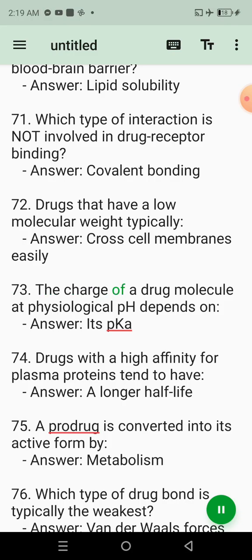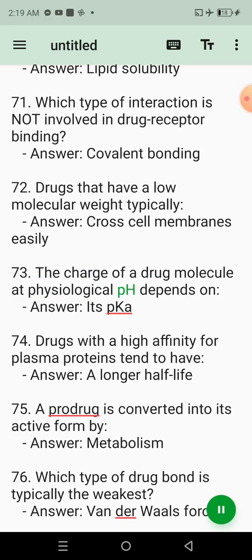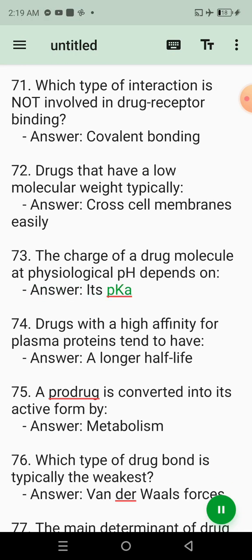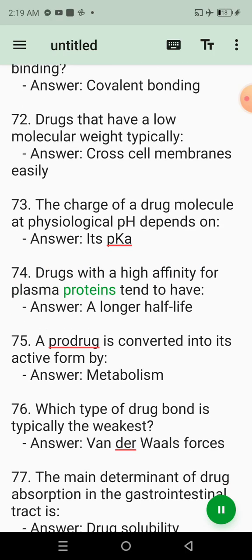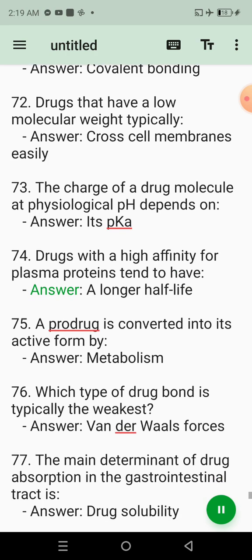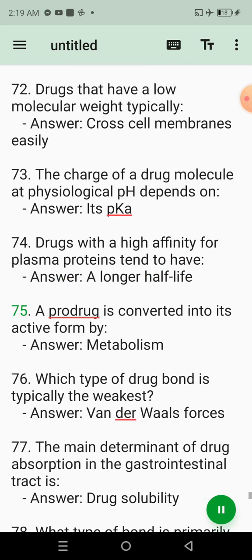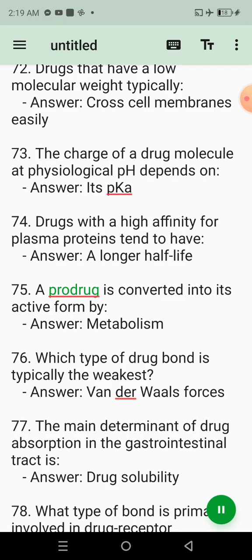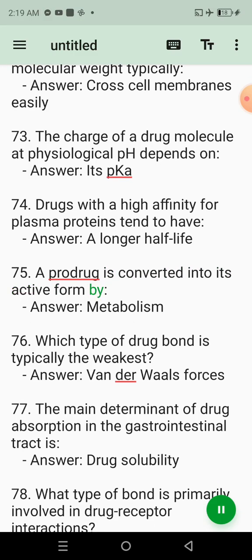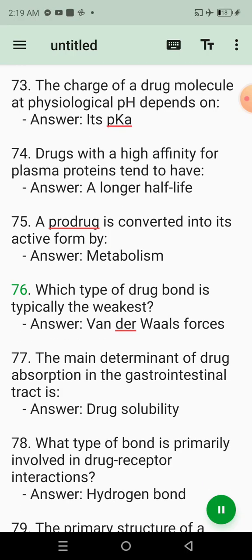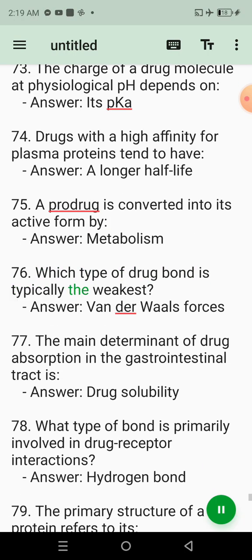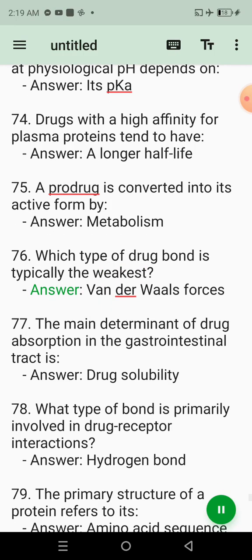73. The charge of a drug molecule at physiological pH depends on. Answer: its pKa. 74. Drugs with a high affinity for plasma proteins tend to have. Answer: a longer half-life. 75. A prodrug is converted into its active form by. Answer: metabolism. 76. Which type of drug bond is typically the weakest? Answer: van der Waals forces.